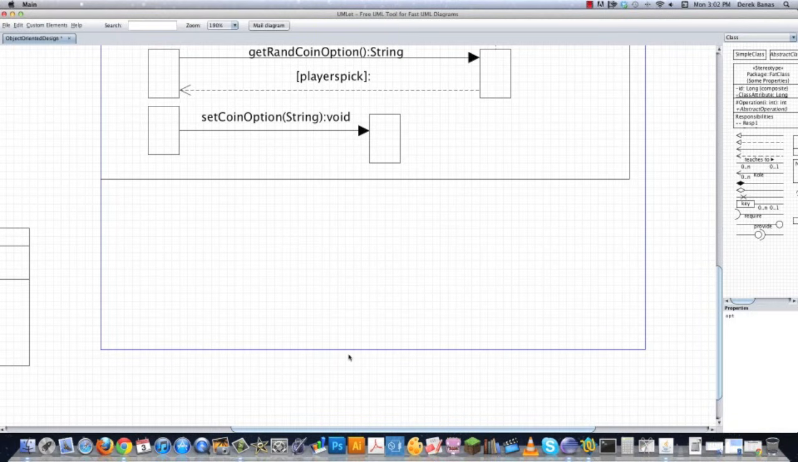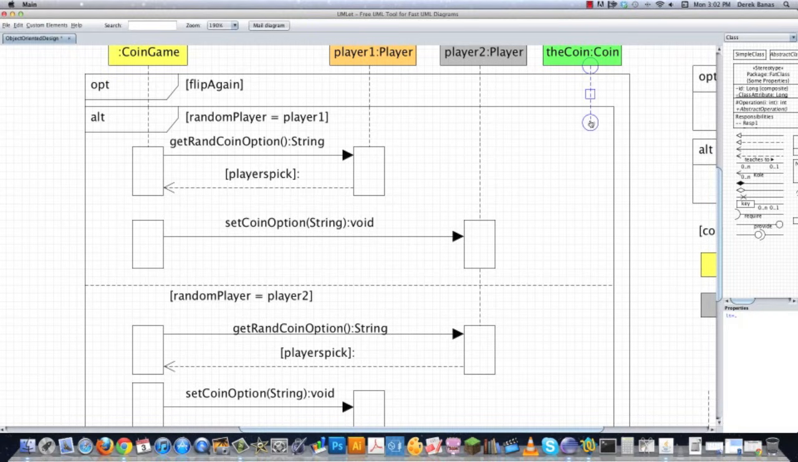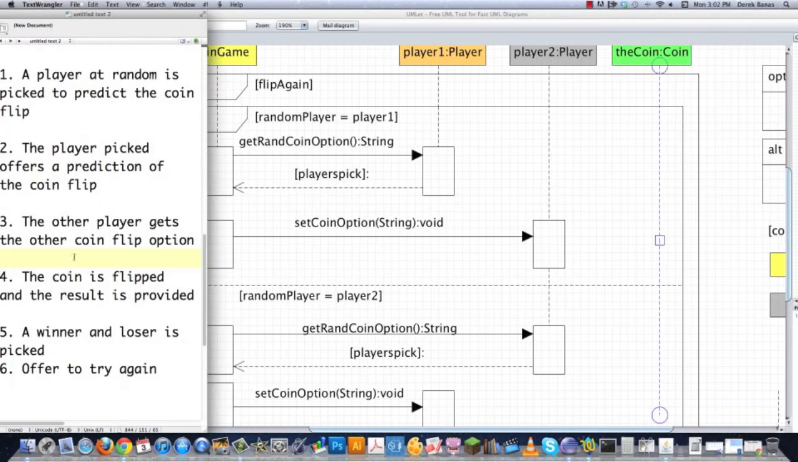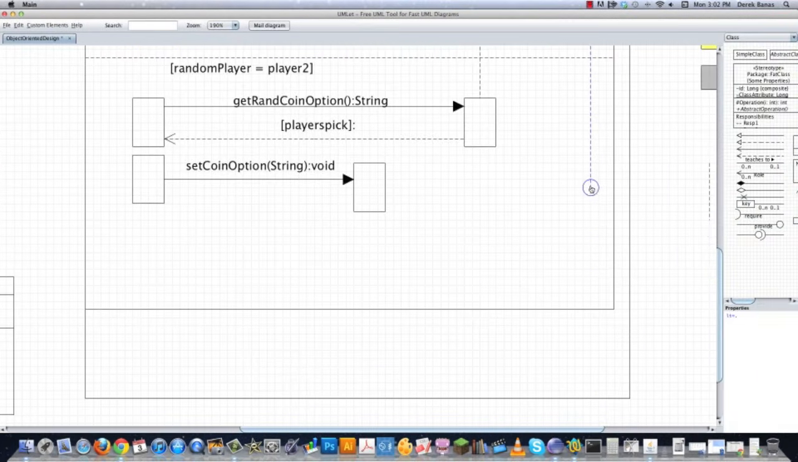All right, so now what do we do? Well, we've done absolutely nothing with coin yet. So let's get coin. Coin needs to be flipped. You'll remember: the player is offered a prediction of the coin flip, the other player gets the other coin flip option, the coin is flipped and the result is provided. So we need the coin to be flipped. For now, I'm going to say the coin game is going to create the coin, but we don't know that that's necessarily going to be true. For now, it makes as much sense as anything. We need a coin and it must be flipped.